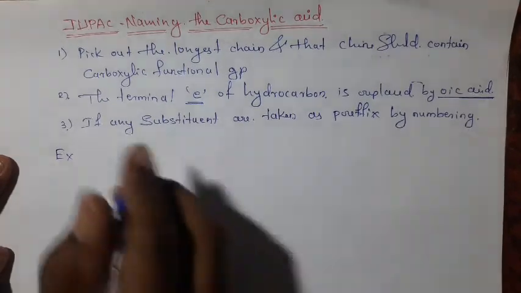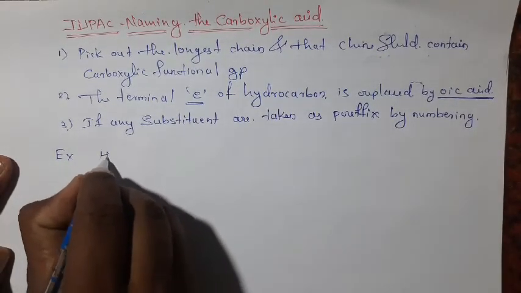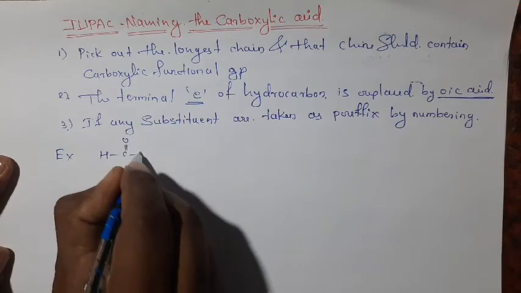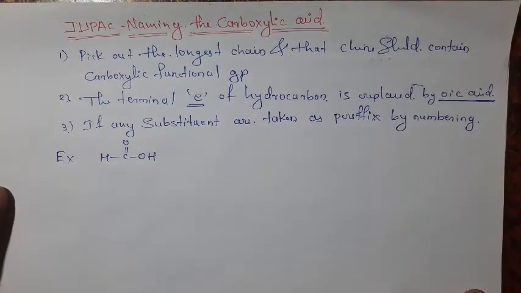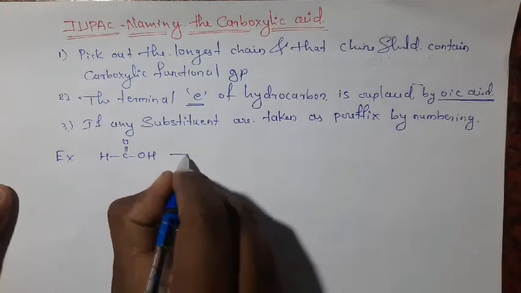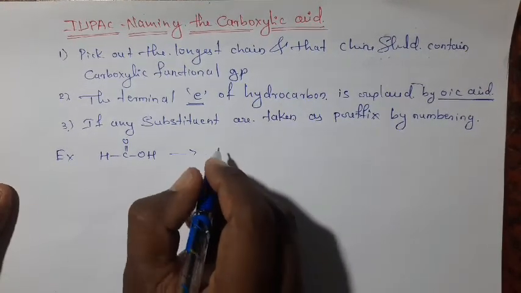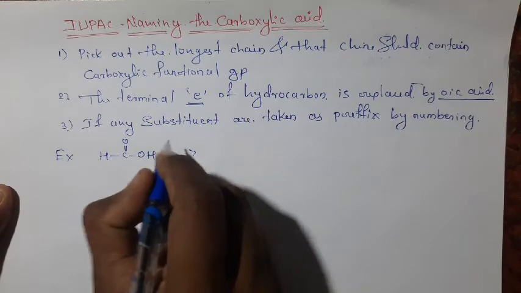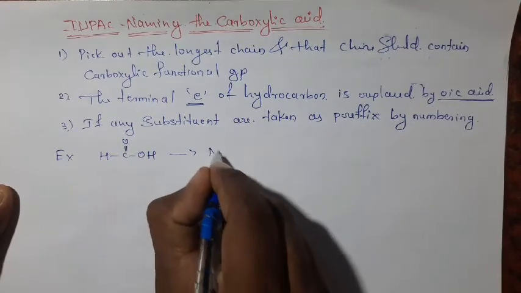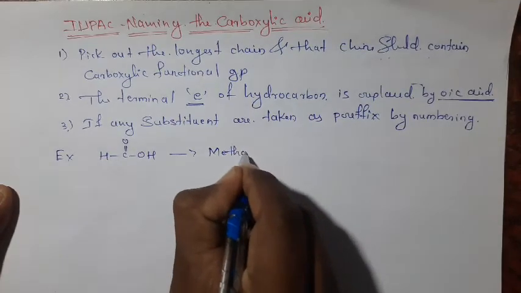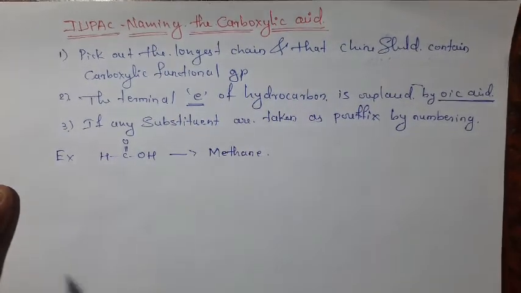In the example, this is HCOOH, the first member of carboxylic acid. Here the number of carbon atoms is 1, so the hydrocarbon name becomes methane.